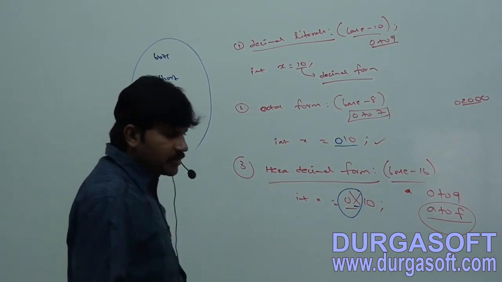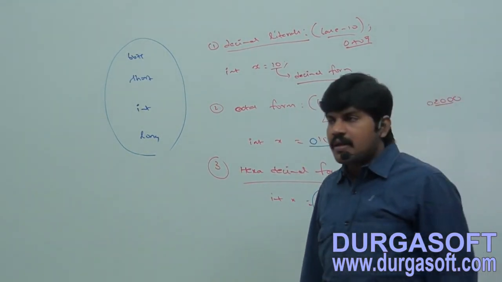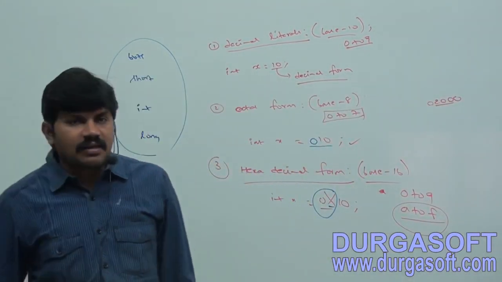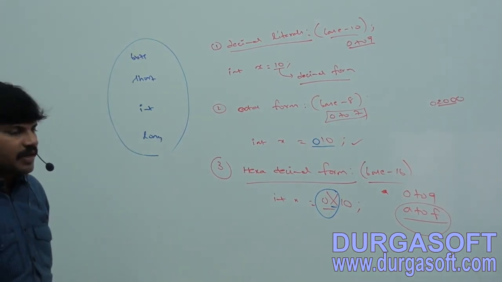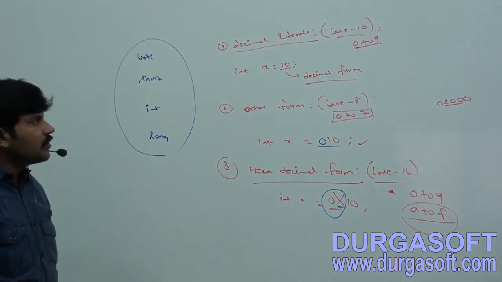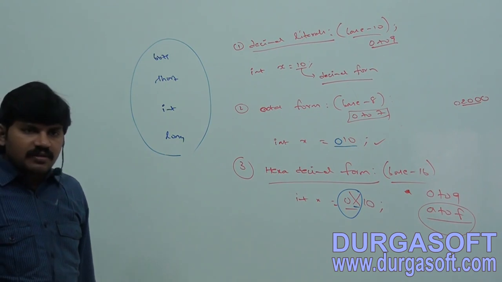First one, keep a subheading: decimal literals, or decimal form. Decimal form, within brackets base 10.